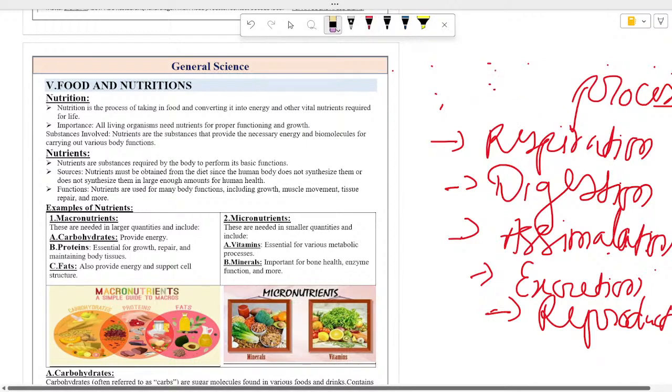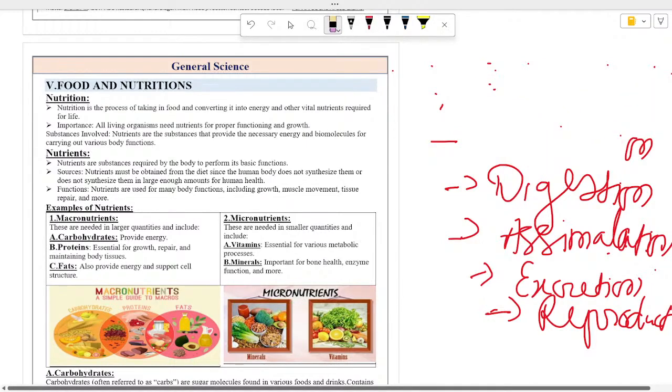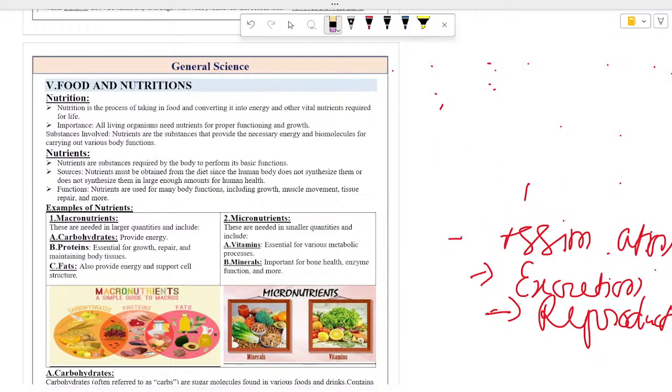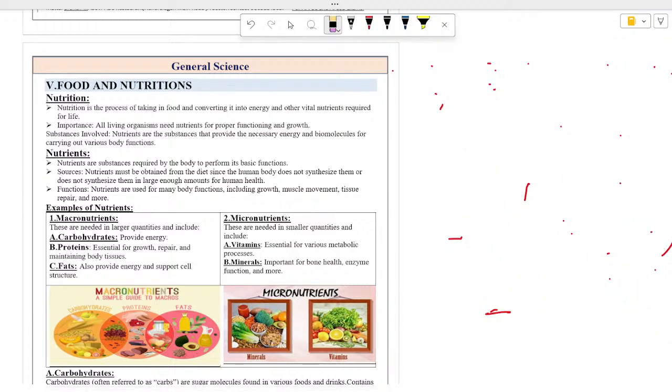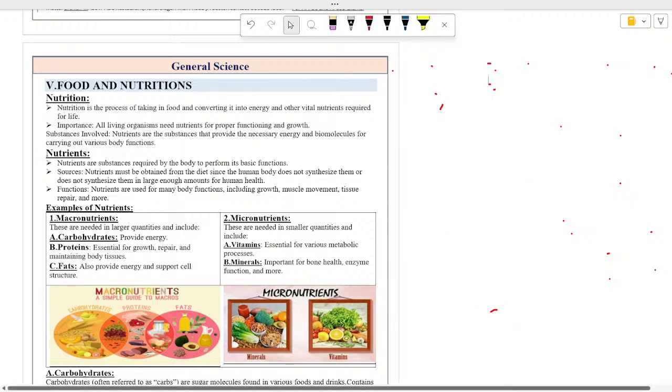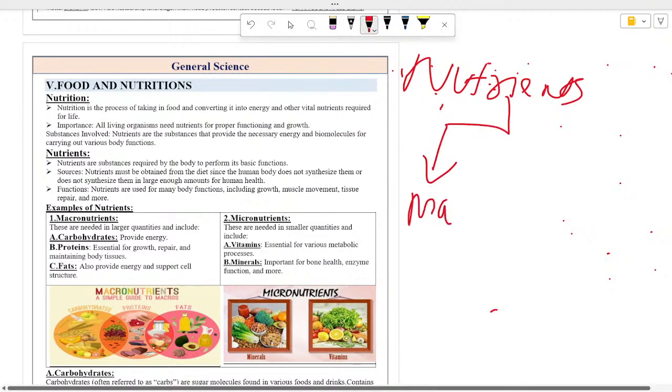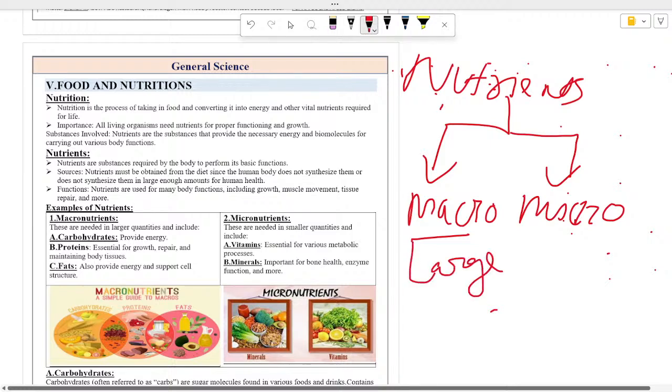In nutrition, the substances which provide us nutrition are known as nutrients. Nutrients are the substances which help in performing the basic functions of the body. There are two types of nutrients: macronutrients and micronutrients. The word macro means required in large quantities, and micro means required in very small quantities.